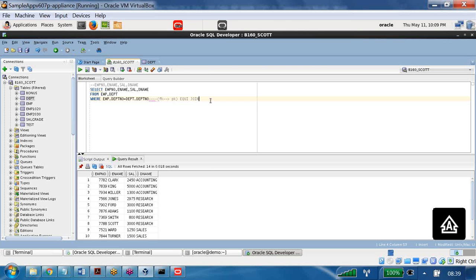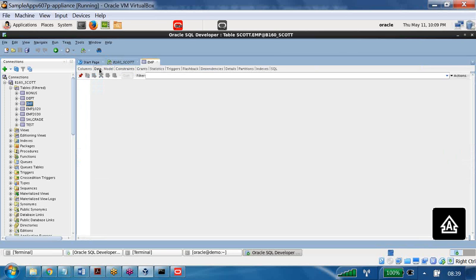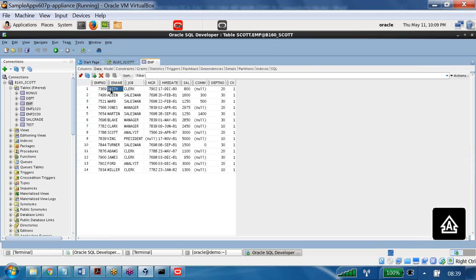Okay, right. Now let us say I want one more thing. I have the EMP table. Who is the first employee available here in the data? Smith. What is the salary of Smith?